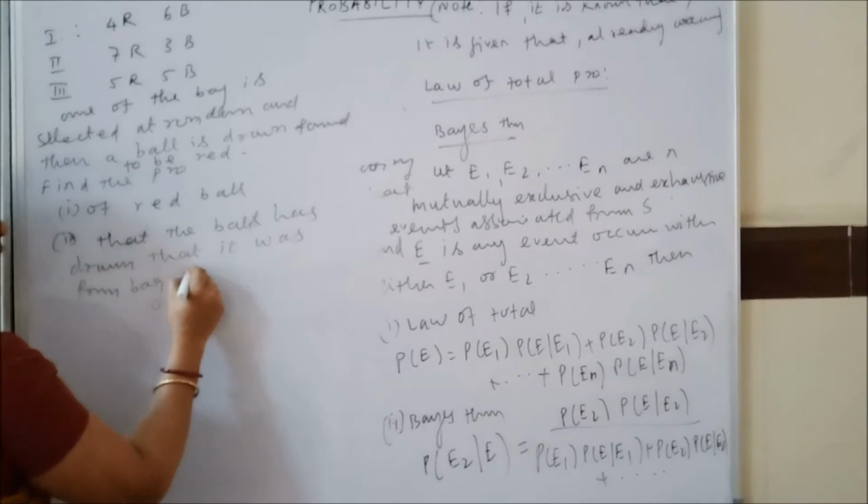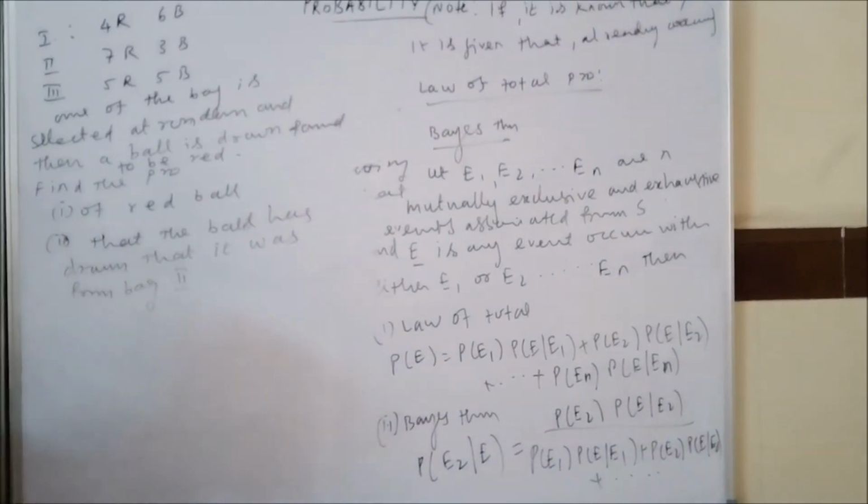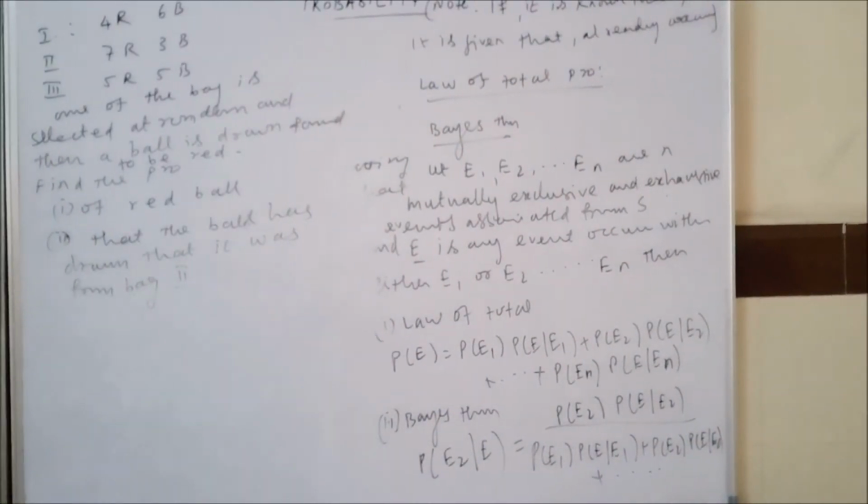Clear? Now if they ask a question like this, this is an example of Bayes theorem.